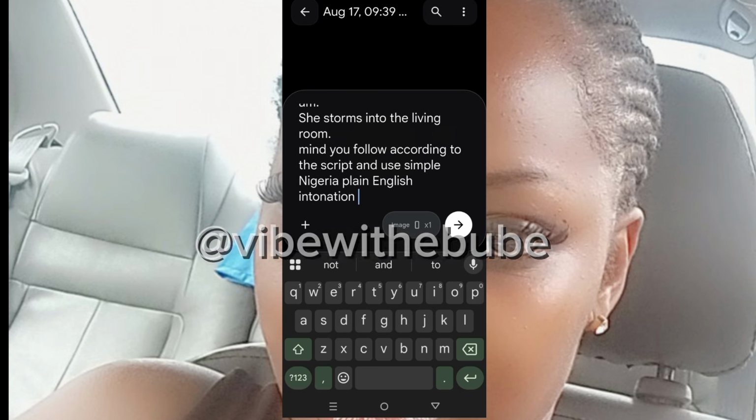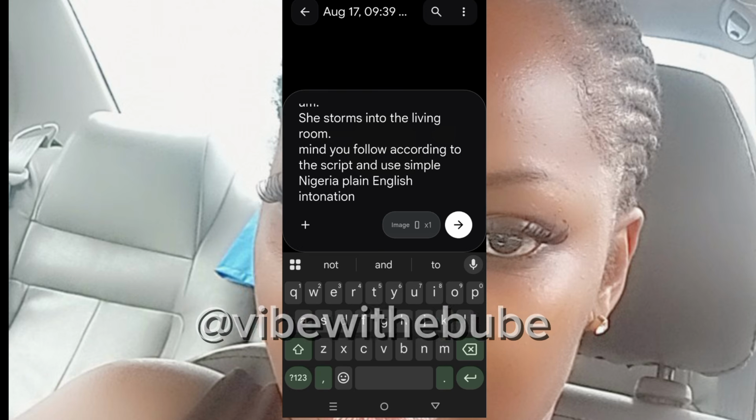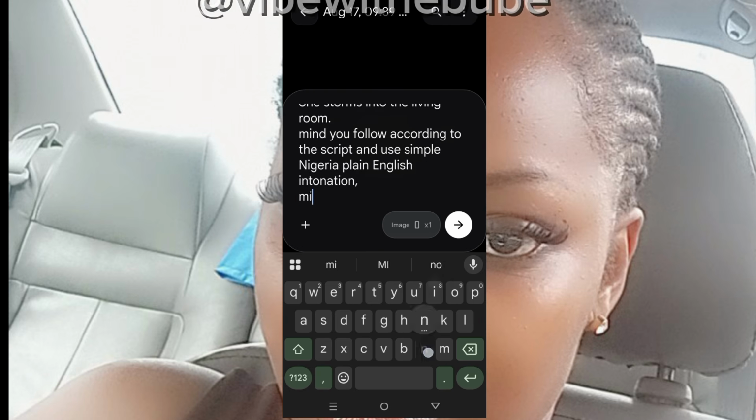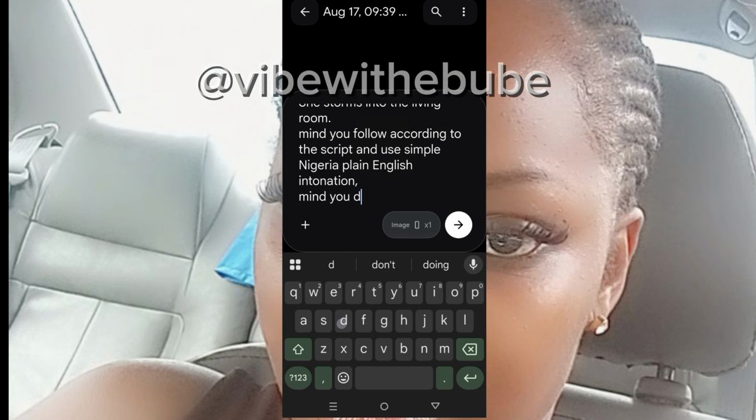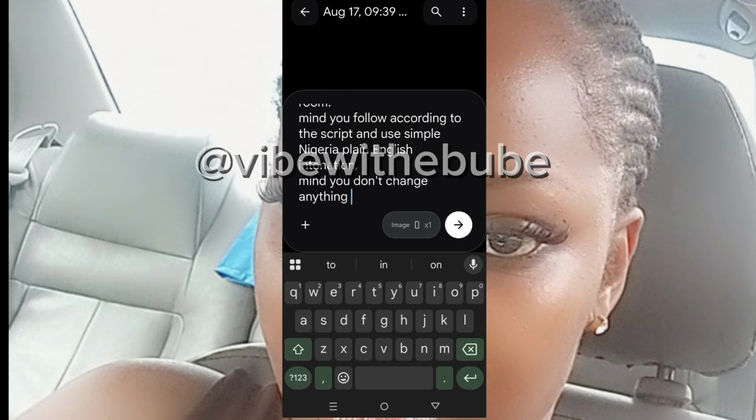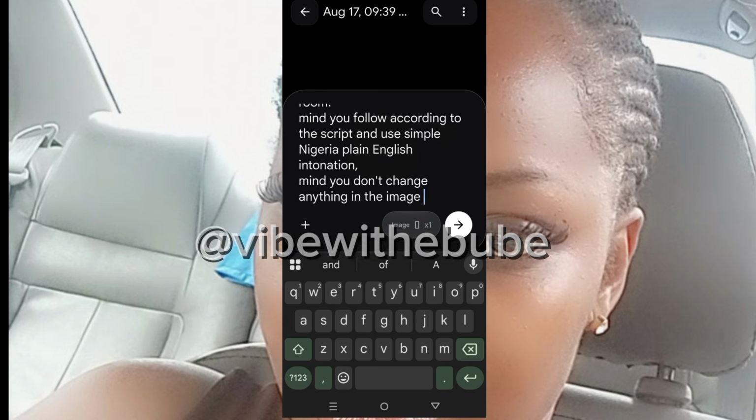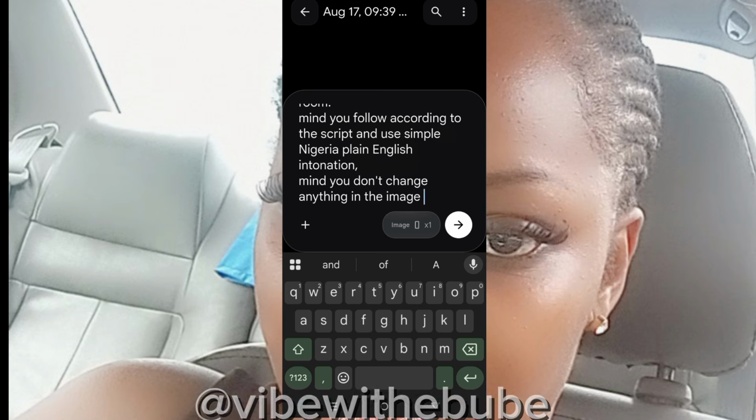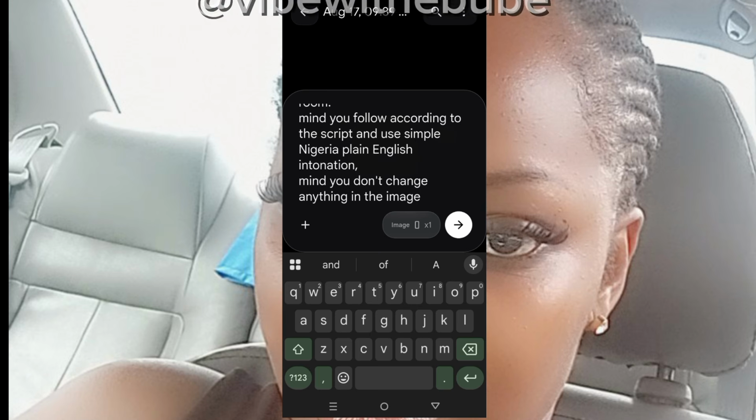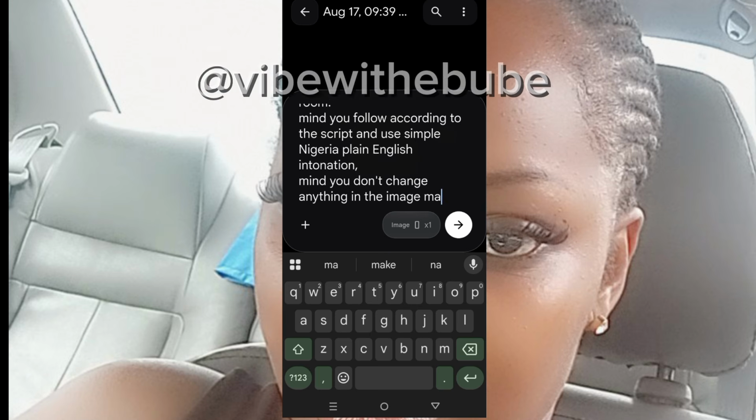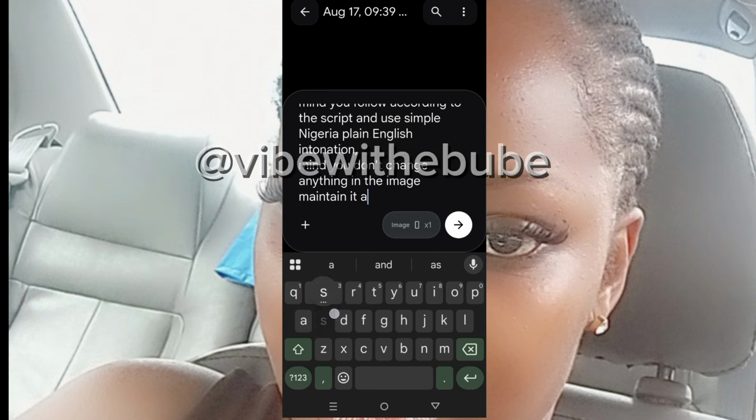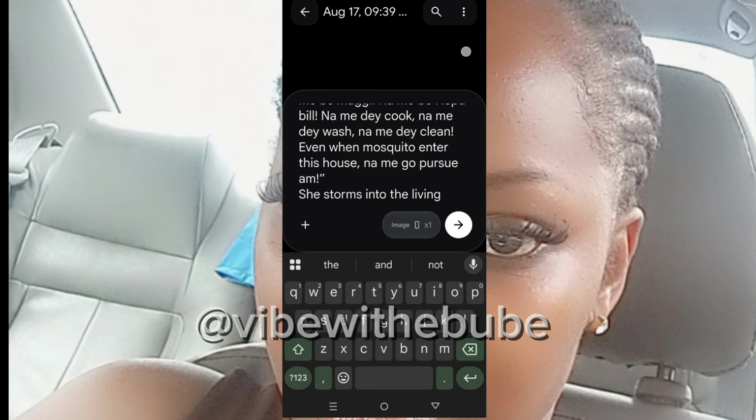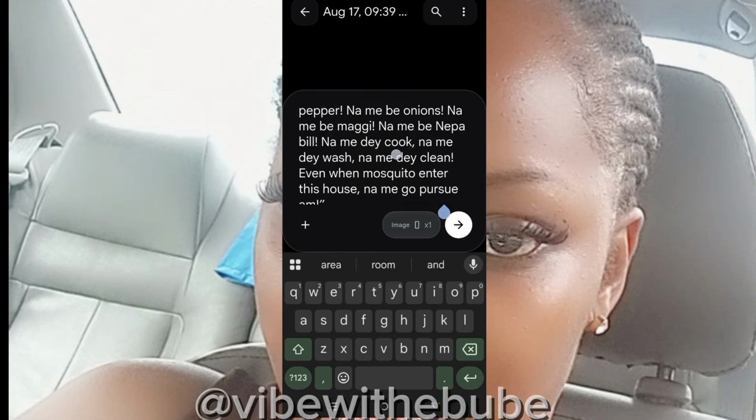Also mind you, follow according to the script and use Nigerian plain English intonation. As you instruct the app, mind you, don't change anything in the image, because Flow AI is fond of that. They always change their images. Do you understand? So once I'm done, don't change it. Maintain it as it is. So like this, I'm done instructing my app.